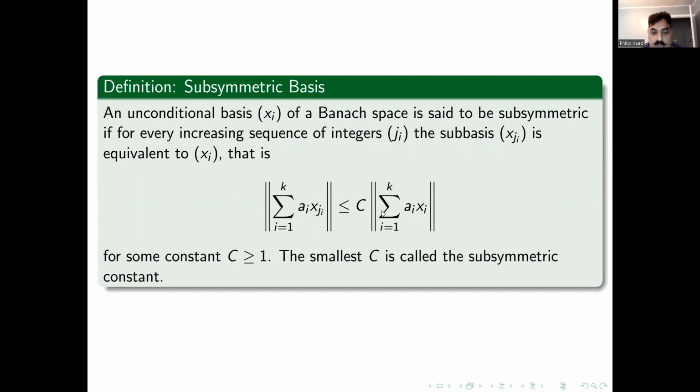Then it is said to be subsymmetric if for any increasing sequence of integers j_i, the subbasis x_{j_i} is equivalent to x_i. So if x_i is a basis, then any subsequence is also a basis and it is equivalent.